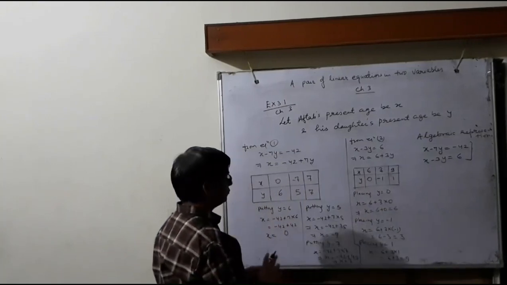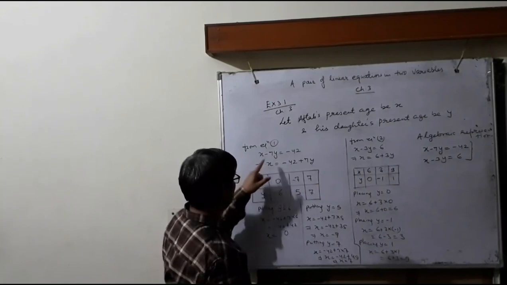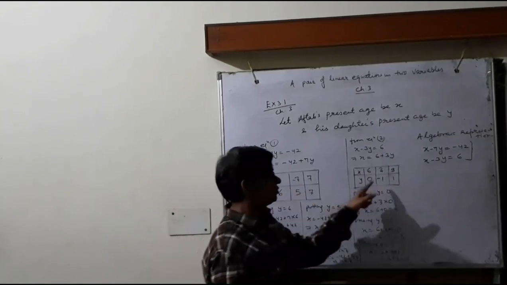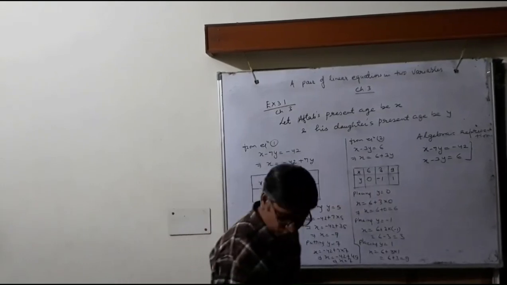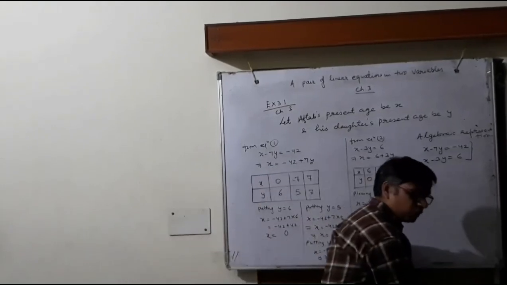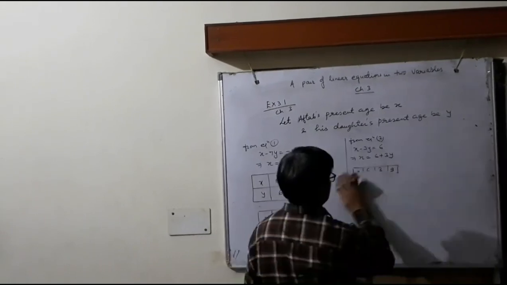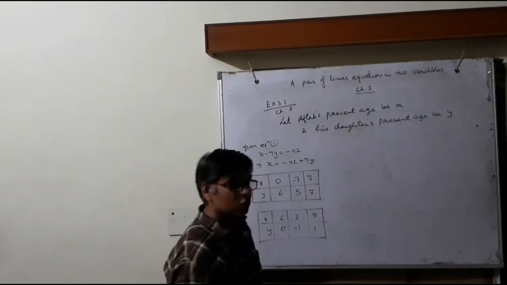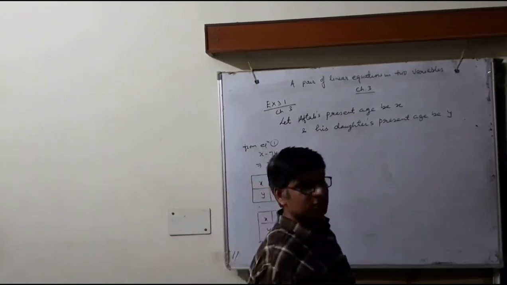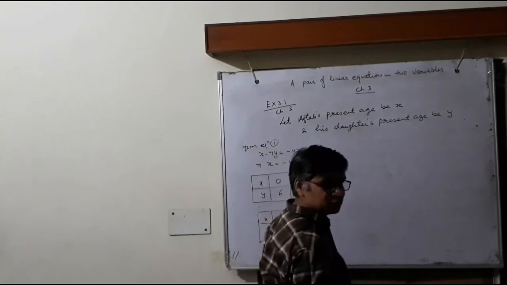So we get 3 solutions of equation 1 and 3 solutions of equation 2. Now we plot a graph of the following equations. You have plotted the graph for one equation in the previous class.